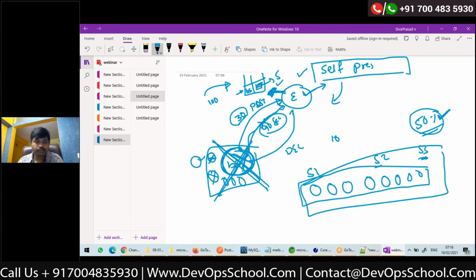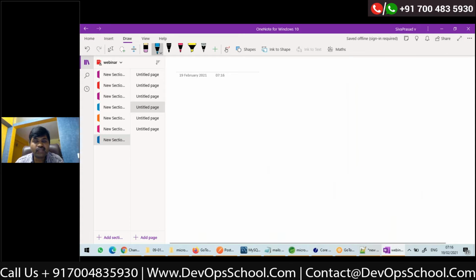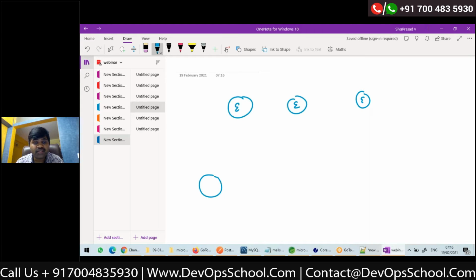Let's say there are 3 Eurekas in 3 zones: Eureka 1, Eureka 2, Eureka 3. Normally, if a microservice is a client, let's say S1, it will register with Eureka by default because eureka.client.register-with-eureka is true. Why should it register? Because some other service S2 might need to look up S1. If somebody is looking up, we need to register, right?